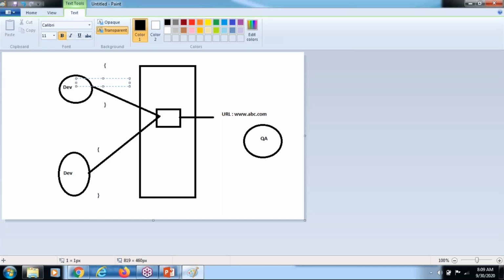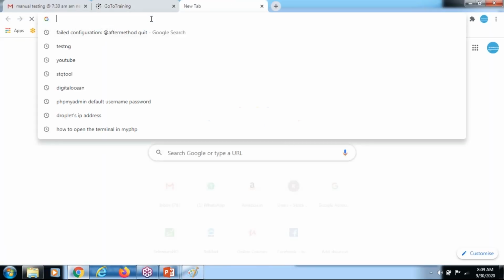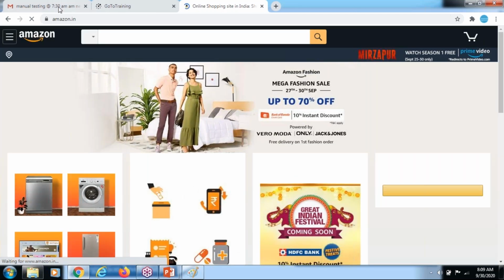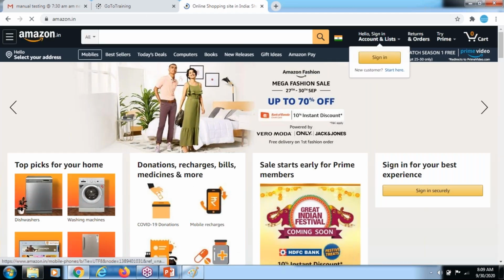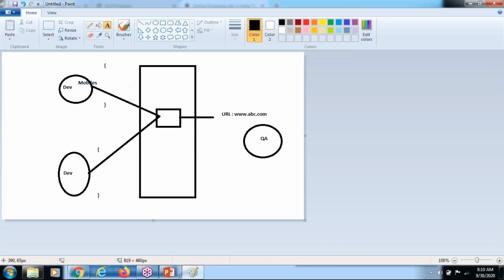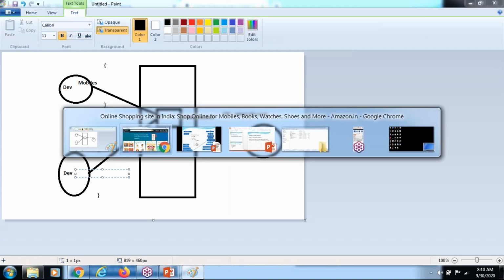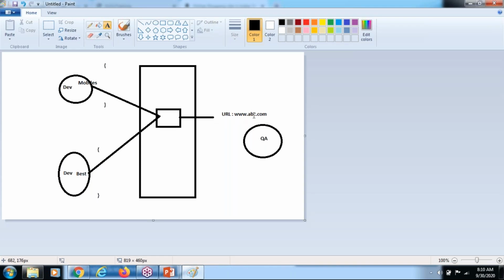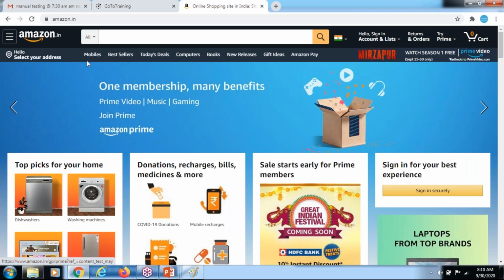Let us see these two codes, like on the Amazon site. This developer did mobiles, the mobiles code, and this developer did bestsellers. Now these two codes come in, and we are able to see these two modules on this site. So QA needs to test whether these two modules are working correctly or not, and whether these two modules are communicating.